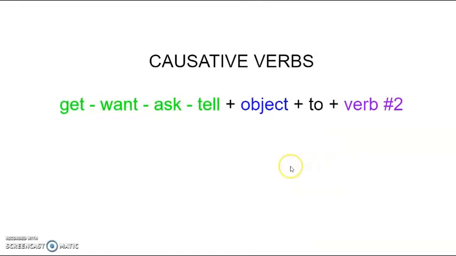Now let's continue with the other category of verbs. The verbs get, want, ask, and tell, plus an object, plus the to, pay attention to this, and plus the verb. In this case, it's not the verb in simple form. In this case, you have to use the second verb with the particle or the preposition to. Pay attention to some examples.